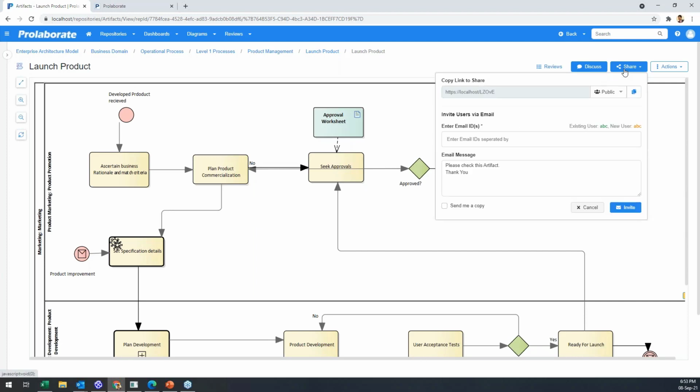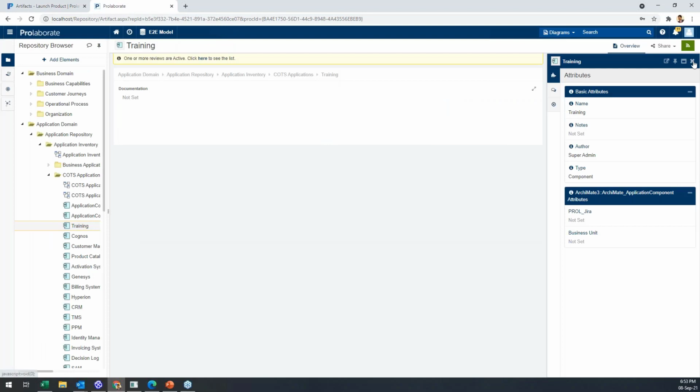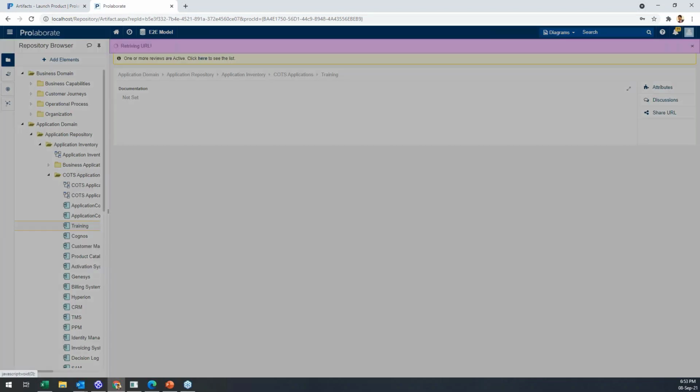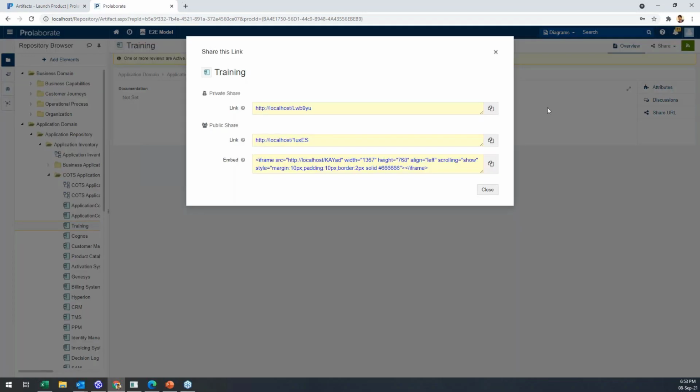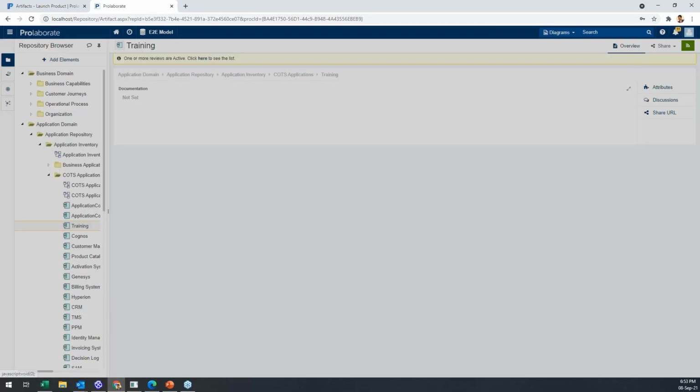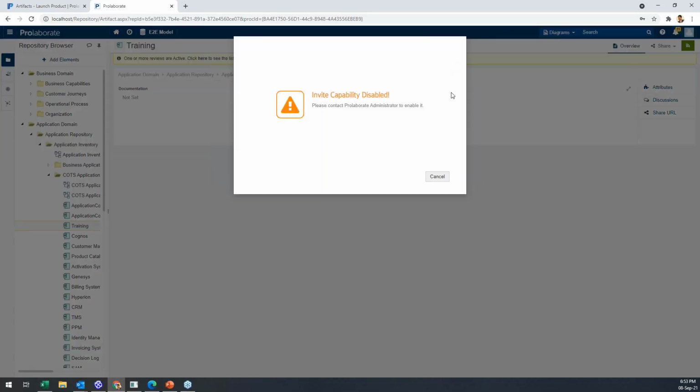And share. Okay, this is something, maybe if I do a quick comparison here, which we have been trying to improve a lot. So this is how I share, and this is how I invite right now.